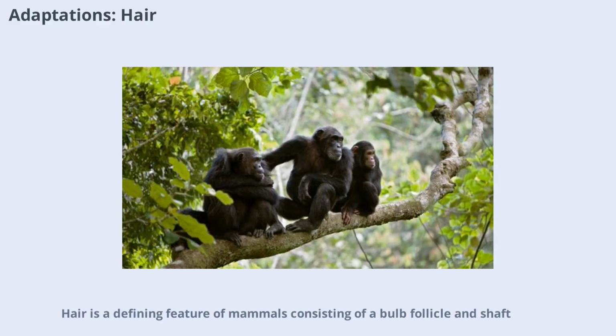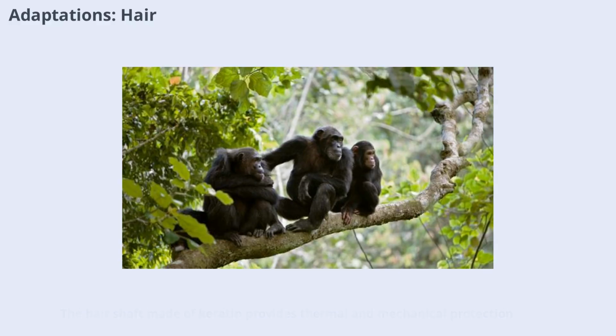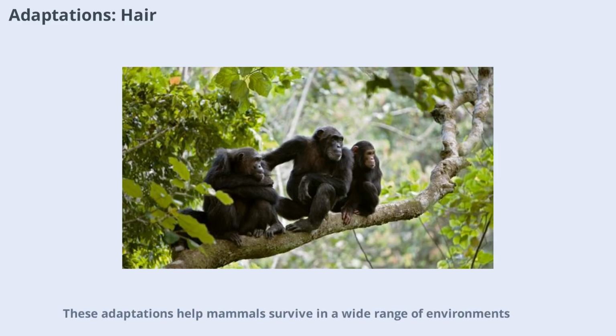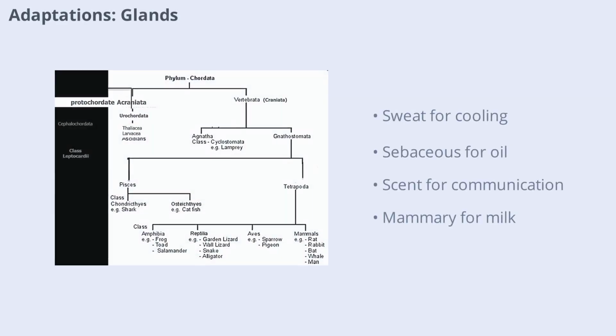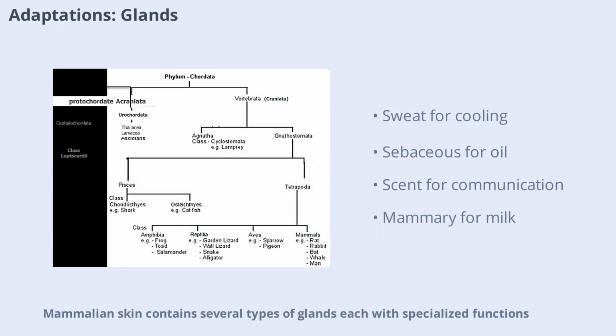Hair is a defining feature of mammals, consisting of a bulb, follicle, and shaft. The hair shaft, made of keratin, provides thermal and mechanical protection, camouflage, sensory input, and waterproofing. Hair forms vary from thick fur to long whiskers or defensive spikes. The hair bulb anchors each hair into the skin, and the follicle supports its growth. These adaptations help mammals survive in a wide range of environments, from icy tundras to arid deserts. Mammalian skin contains several types of glands, each with specialized functions.